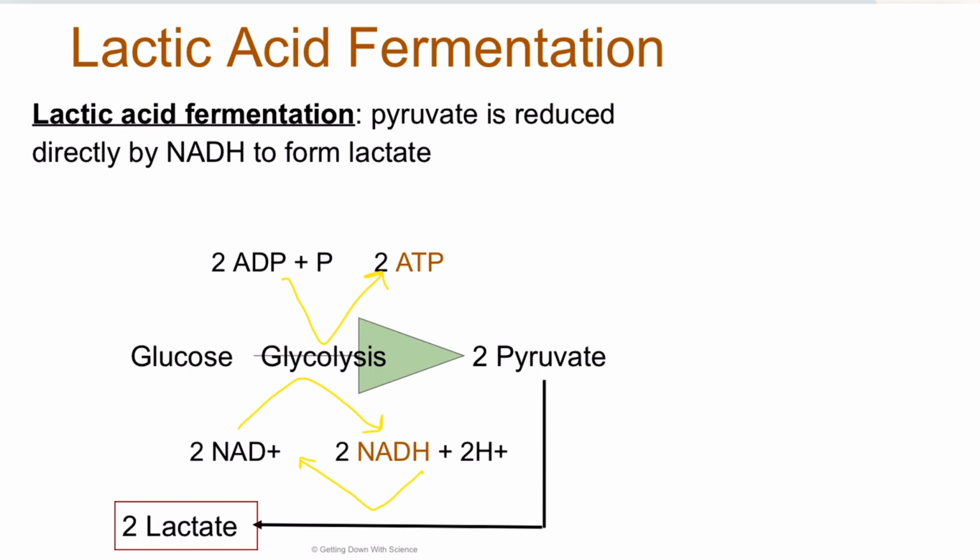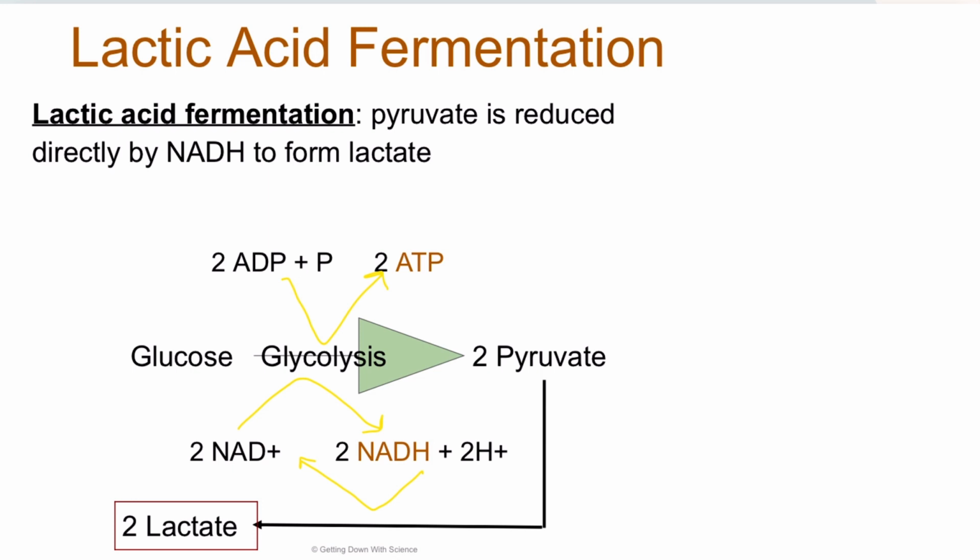Looking on to lactic acid fermentation. So once again, I still have glycolysis happening, just like cellular respiration. I have my molecule of glucose. It gets broken down into 2 pyruvate. I have 2 net ATP that are made in this situation, but I also have 2 NADHs that I have to reduce somehow. So instead of using pyruvate and creating ethanol, I'm going to use my pyruvate and create lactate.